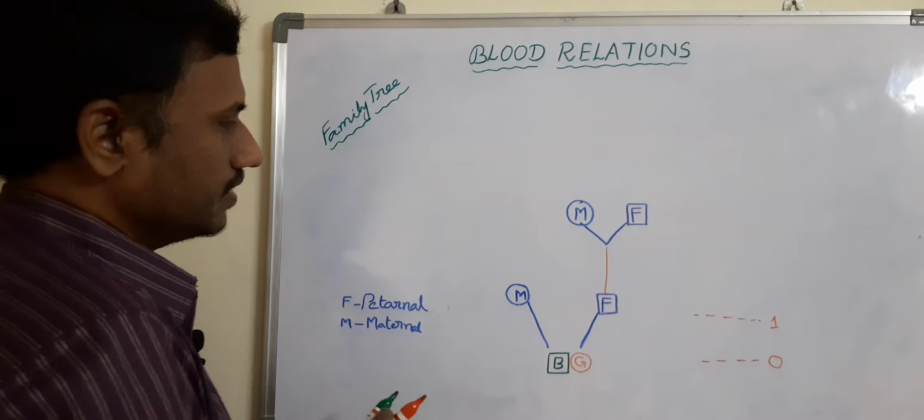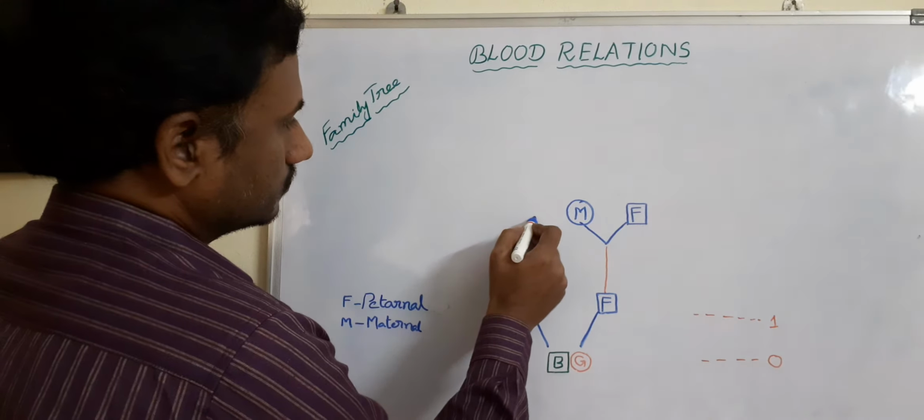Similarly here, mother side also having father and mother.